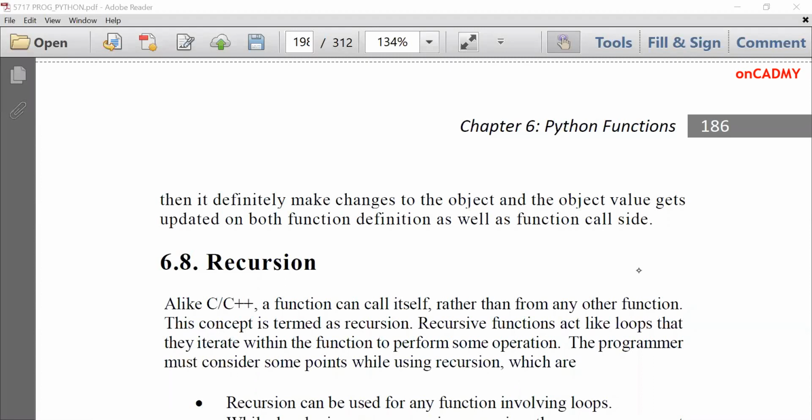So this is call by value and call by reference in Python. It is not like C, where we can swap the values by passing their addresses. I think this concept is clear to you.